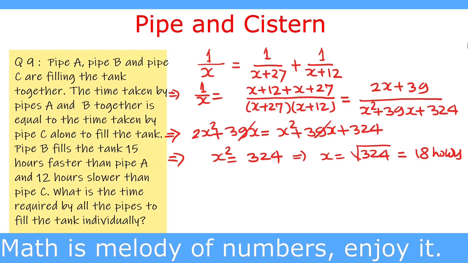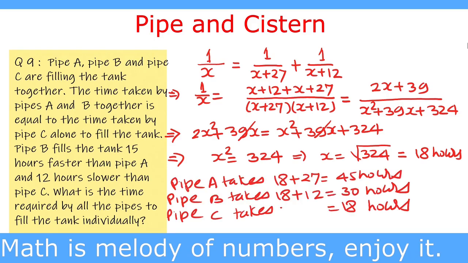Thus pipe C takes 18 hours and pipe A takes 18 plus 27, which is 45 hours, and pipe B takes 18 plus 12 equal to 30 hours, which we have already solved while solving by shortcut method. Thus our answer is pipe A takes 45 hours, pipe B takes 30 hours, and pipe C takes 18 hours.